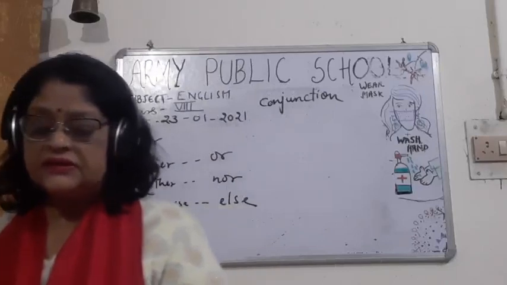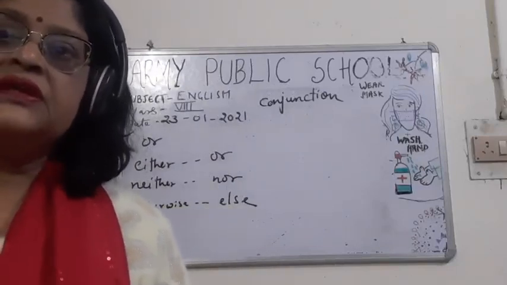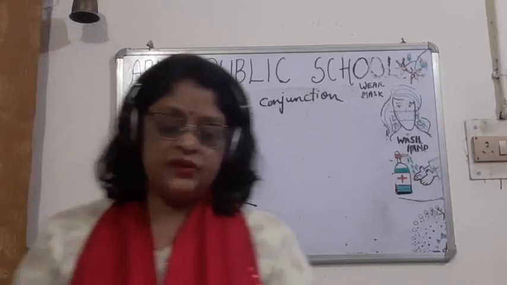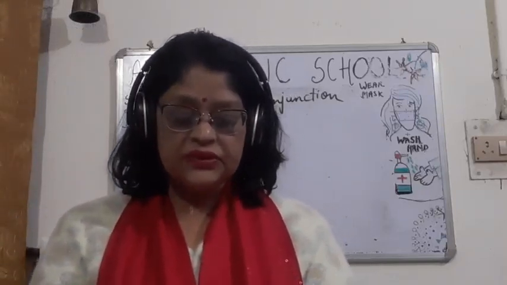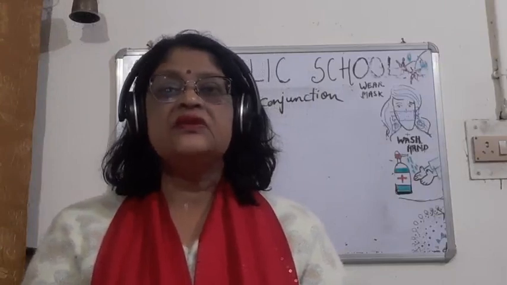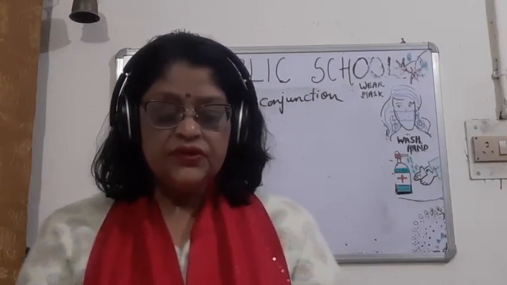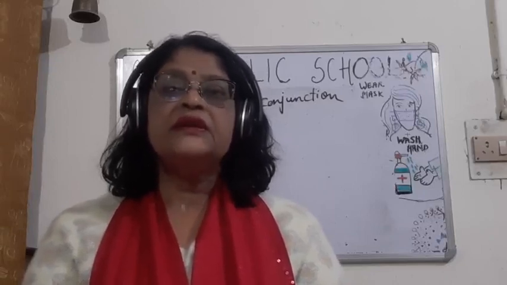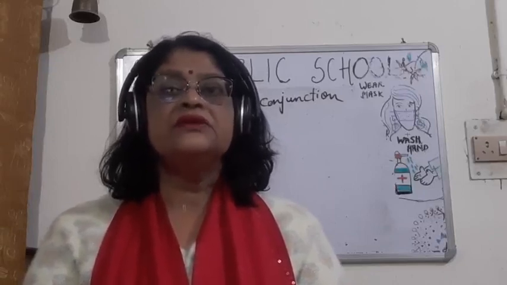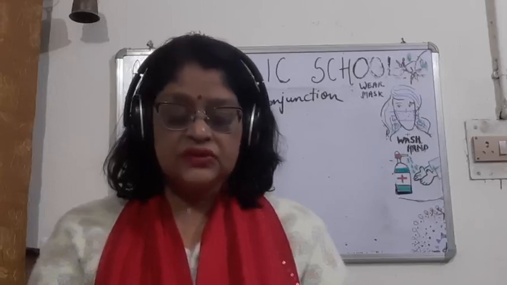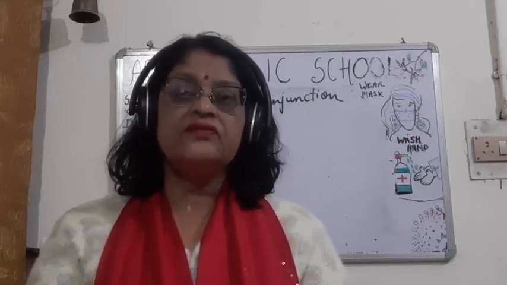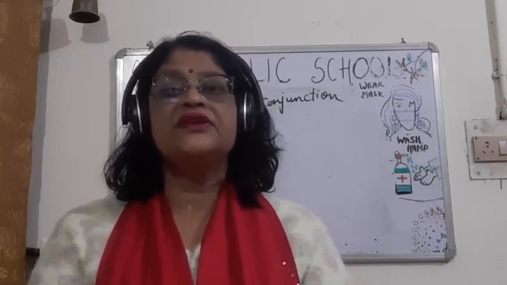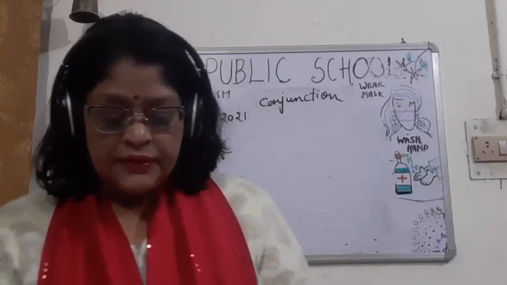A subordinate clause is a clause which is dependent on the other clause, the principal clause. Here, although we were getting late is a subordinate clause, and the conjunction through which this clause starts is although. So although is a subordinating conjunction.